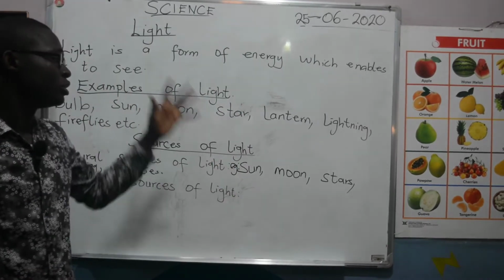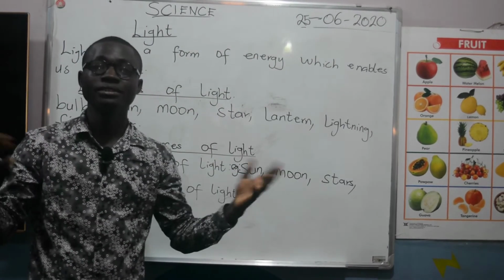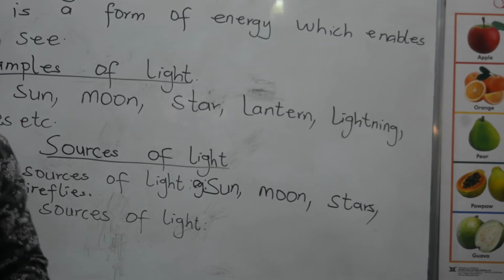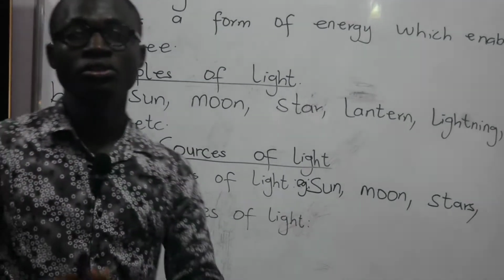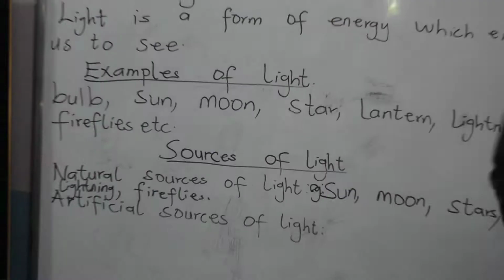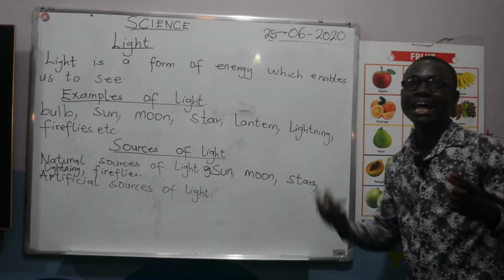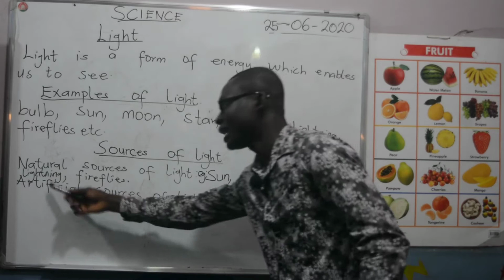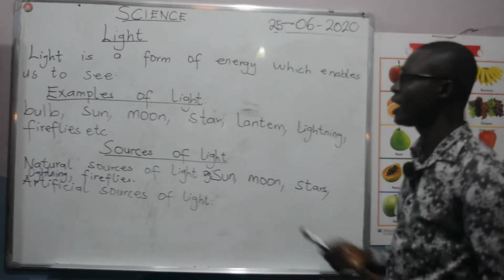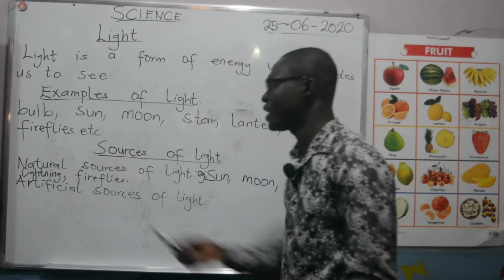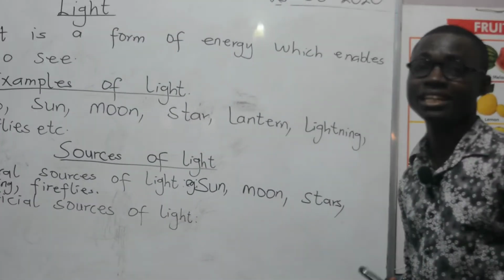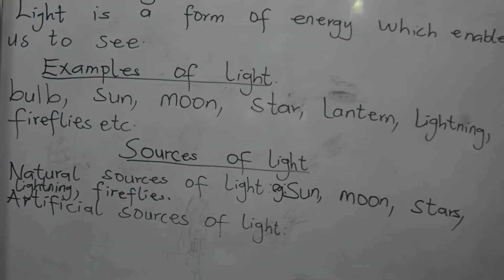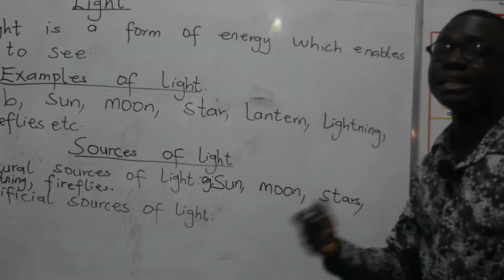We have the moon. You can also see moon during the night. The stars too, you can also see the stars during the night. We also have what we call lightning. When lightning is coming to happen, then thunder must follow. So, lightning will occur when thunder appears. We also have what we call fireflies. You see, during the night, that is whereby you will see those animals. They are insects, but they fly.